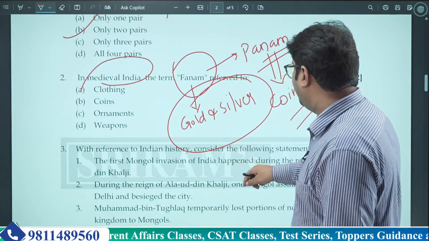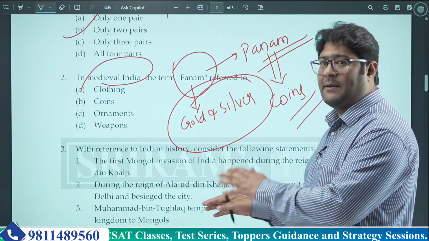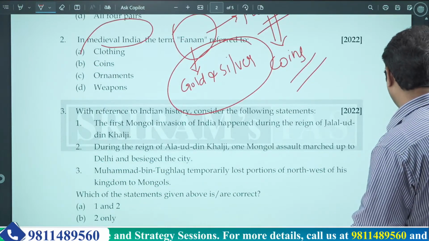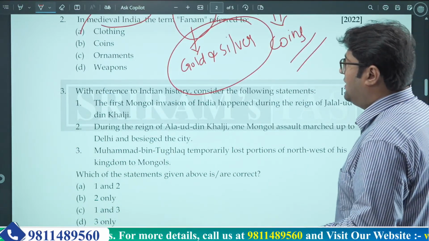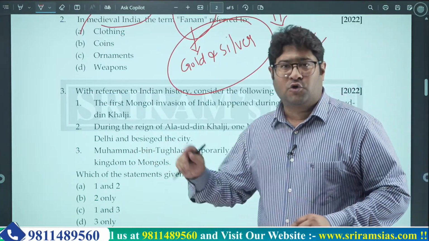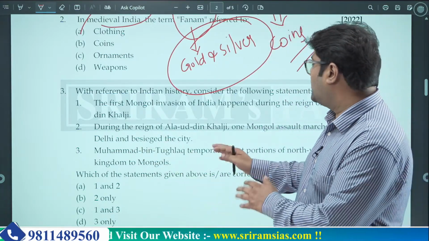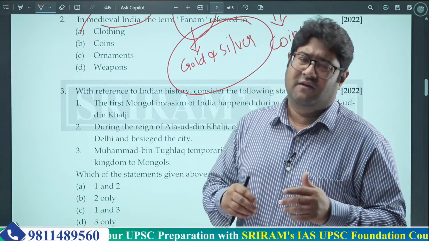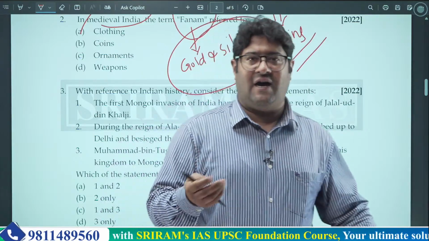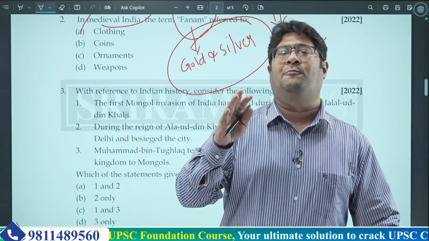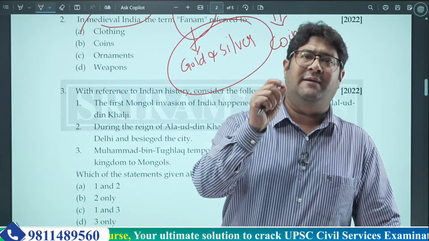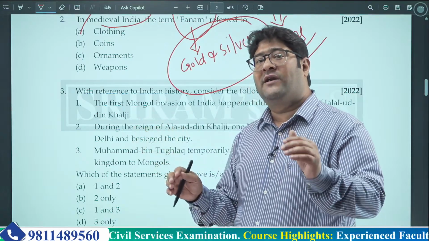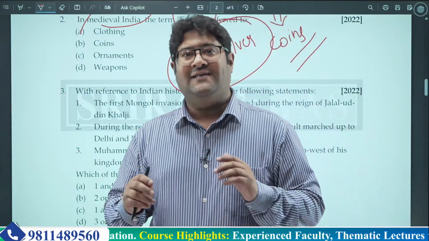with reference to Indian history, consider the following statements. Now it's a statement based question. So first of all, just read these statements. While you go through these statements, what you'll find is that these questions are about Mongol invasion. There are a lot of legends about Mongols, about Genghis Khan and all these people, and they are a part of pop culture also, mostly Genghis Khan. So this question is about Mongol invasions in India or the Indian subcontinent.